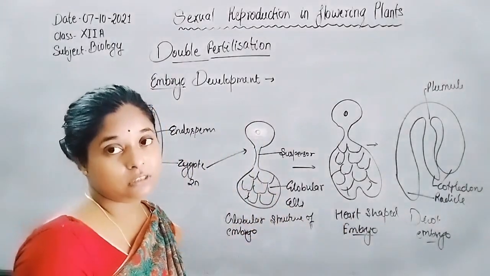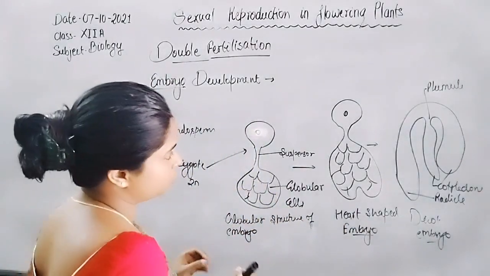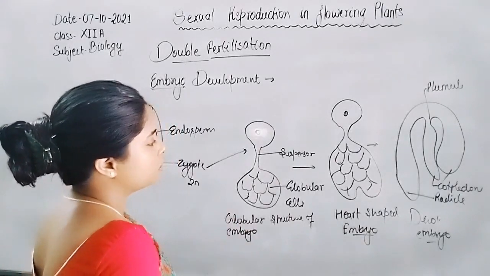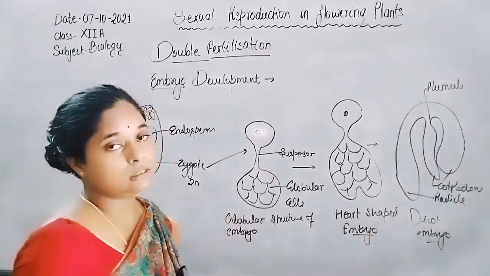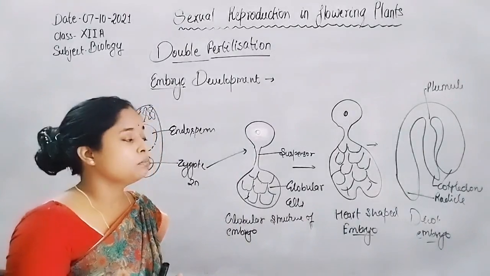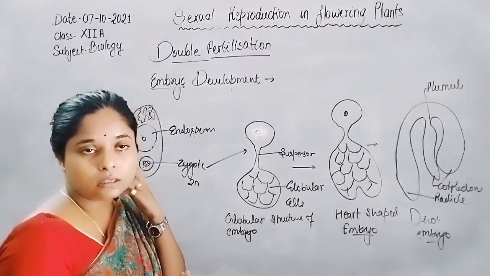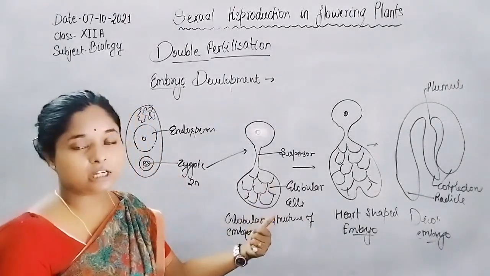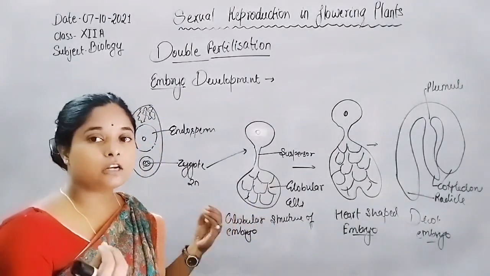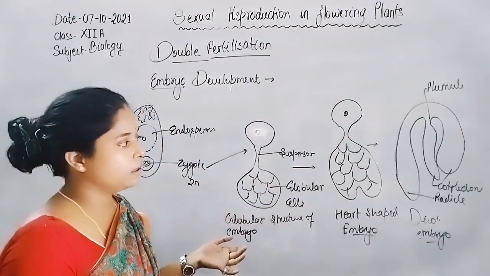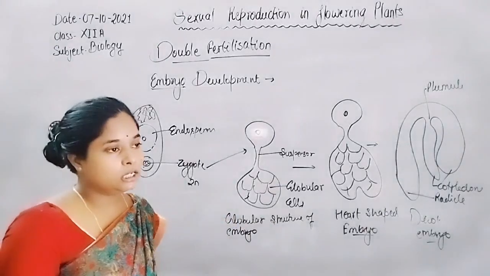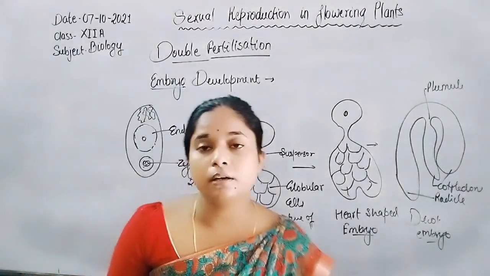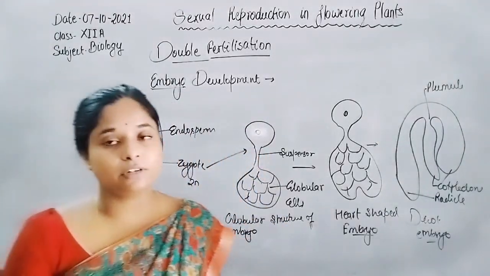These are some important parts present in the embryo. They have two cotyledons because all the endosperm is utilized. So here is the overall picture of the development of the embryo and double fertilization.